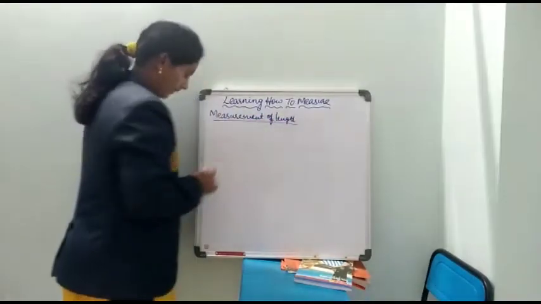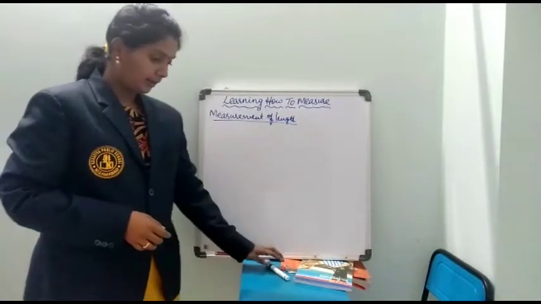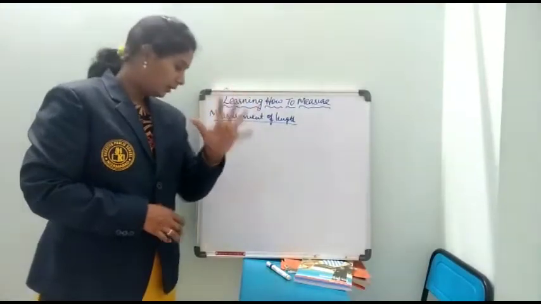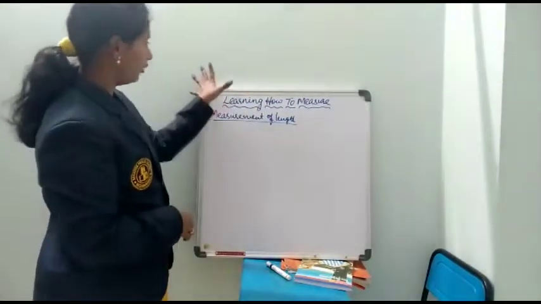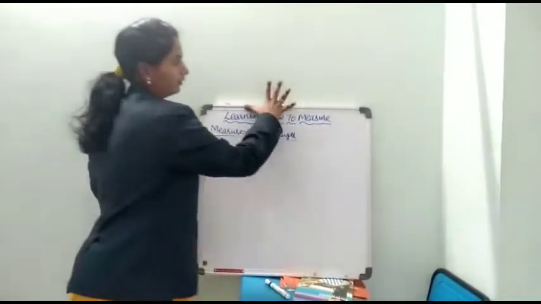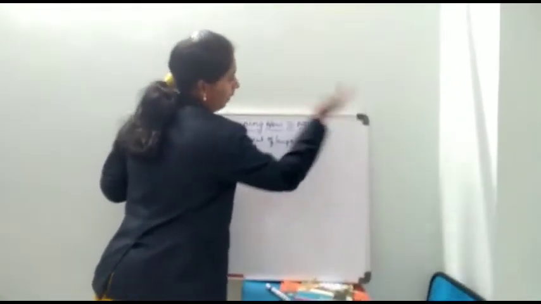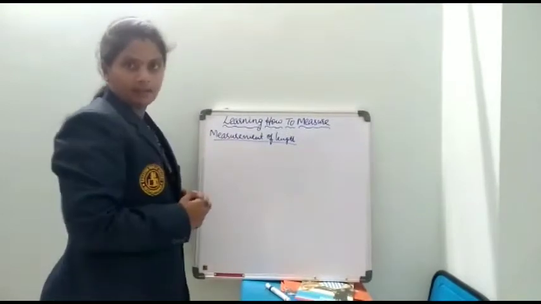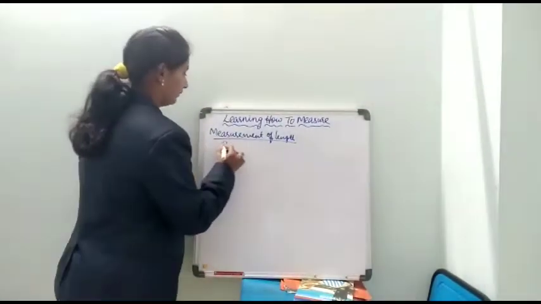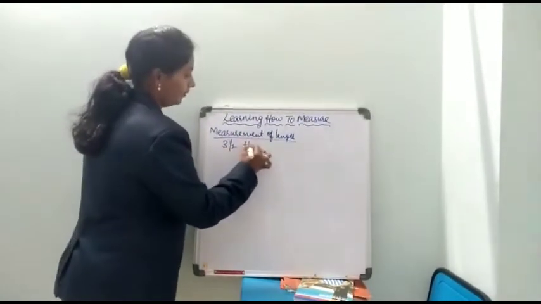Generally we use a hand span. This is called hand span. For example, I want to measure the length of a board. 1, 2, 3, half. So this is my hand span measurement: 3.5 hand spans.